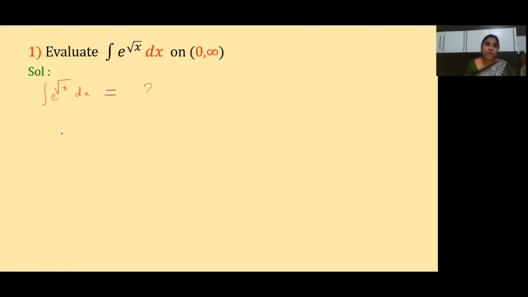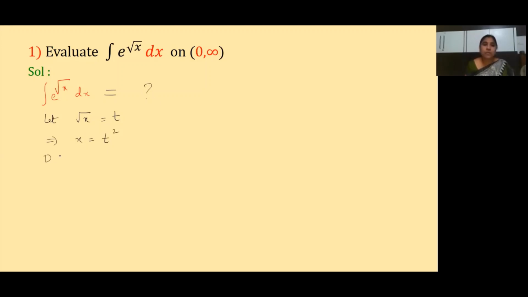Let us see. Okay. So now here in this one, what I am trying to do is, I am trying to assume let root x is equal to t. Now here, if root x is equal to t, then what does x become? x is nothing but t square, because we are squaring on both sides. So x is equal to t square.